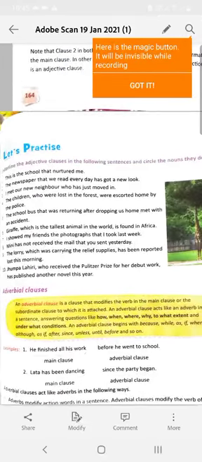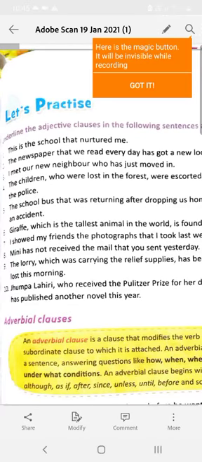Now see the examples. This is the school that nurtured me. That nurtured me is a subordinate adjective clause and here the noun is school. Number 2. The newspaper that we read every day has got a new look. That we read every day is describing the newspaper. So, that we read every day is the adjective clause and it says about the noun newspaper.